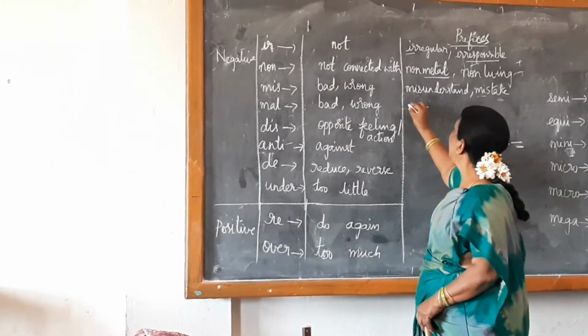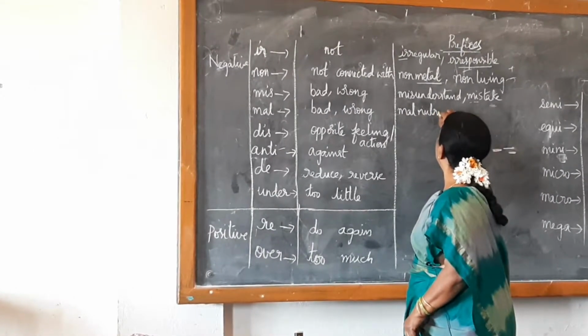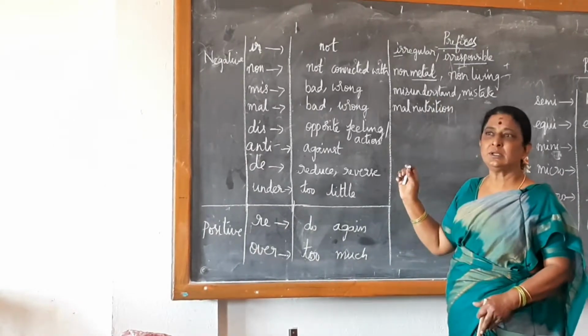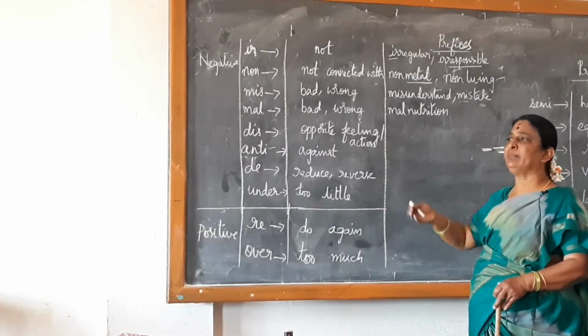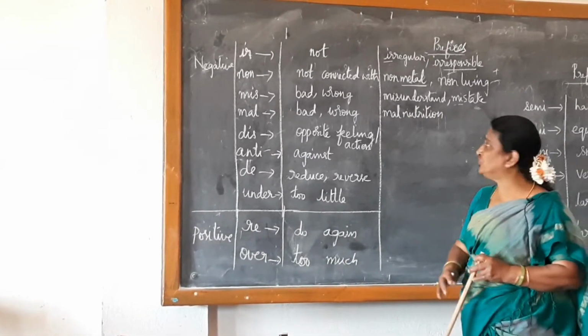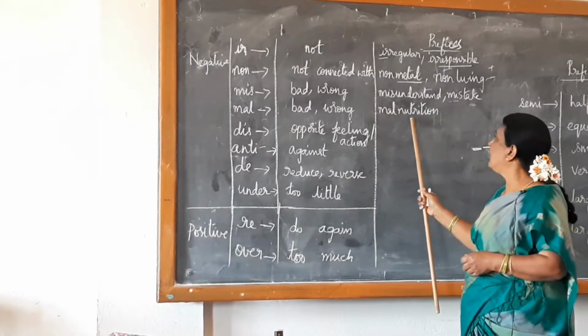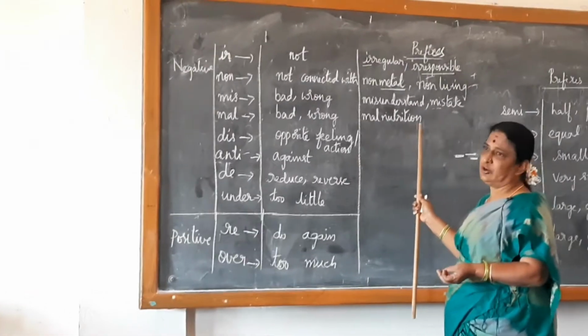I shall give one, malnutrition. Okay. In some countries, like Syria, they don't have enough crops, and people are living in very poor conditions. There, children are malnourished, which means they are not given proper nourishment, the food which has full nutrition.